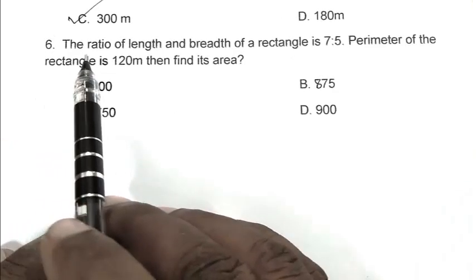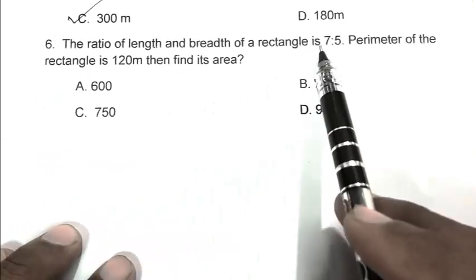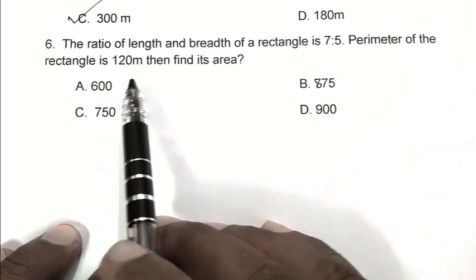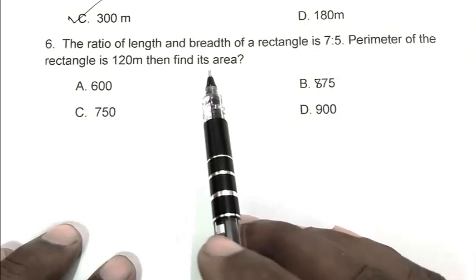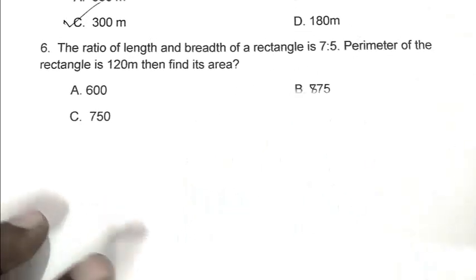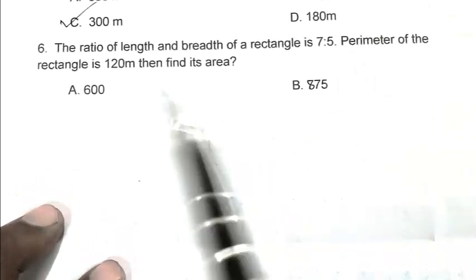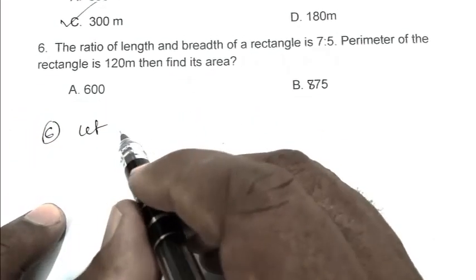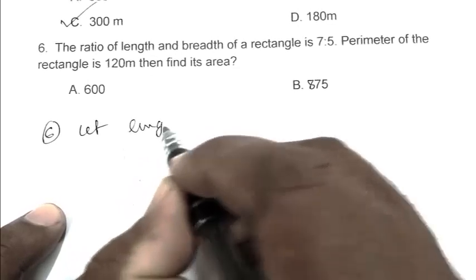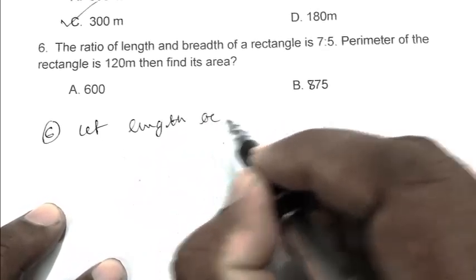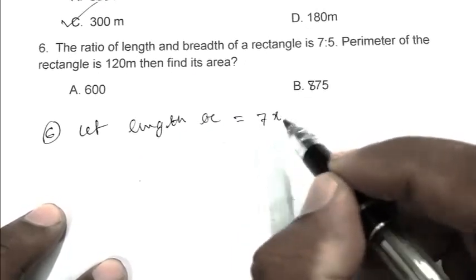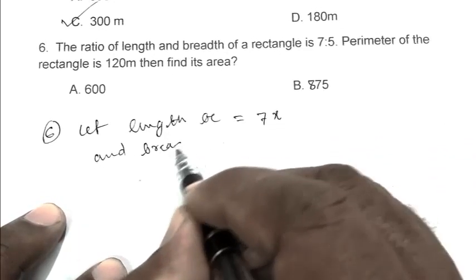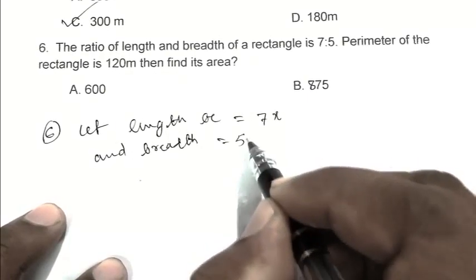Question number 6. The ratio of length and breadth of a rectangle is 7:5. The perimeter of the rectangle is 120 meters. Then find its area. Let the length be 7x and the breadth 5x.